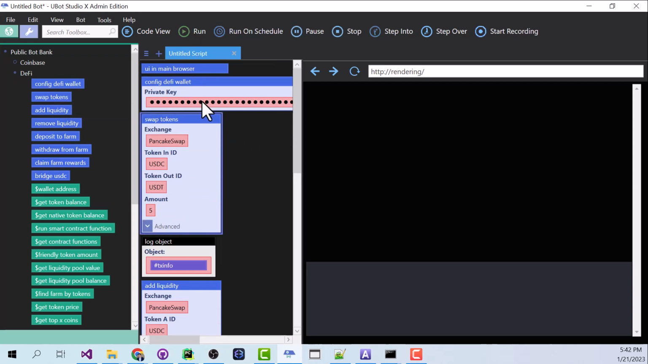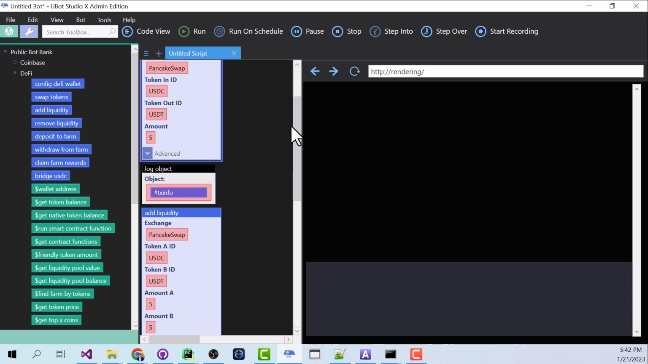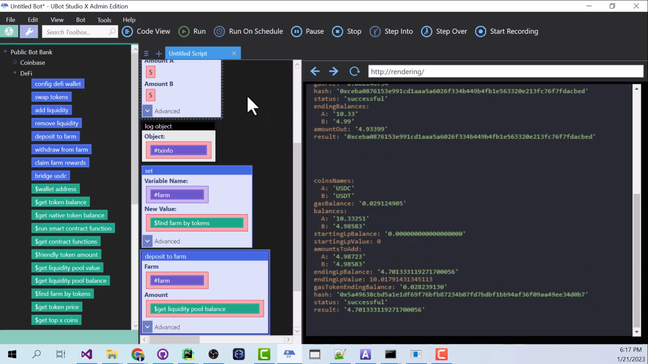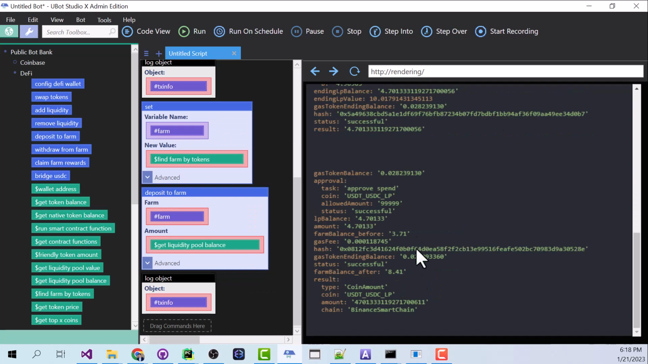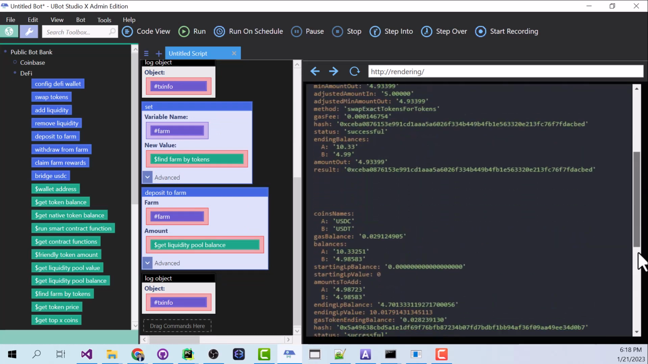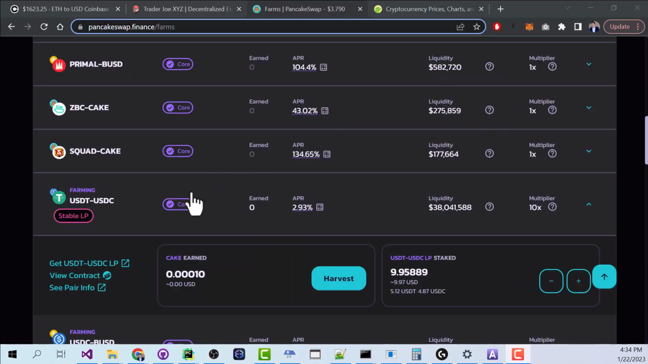And everything is working now. We're swapping the tokens. When that finishes, we'll log it so it'll show up over here. And we have successfully swapped our coins, so now we are adding liquidity. And as that finishes, we have our information over here from adding the liquidity, and we've moved on to depositing into the farm. And as it finishes, we log our final information object. We can look back through the data, and it looks like everything executed correctly. But just to make sure, let's hop back over to PancakeSwap. And as expected, our USDT, USDC farm now has about $10 USD.